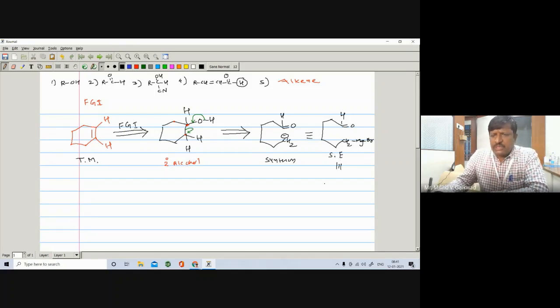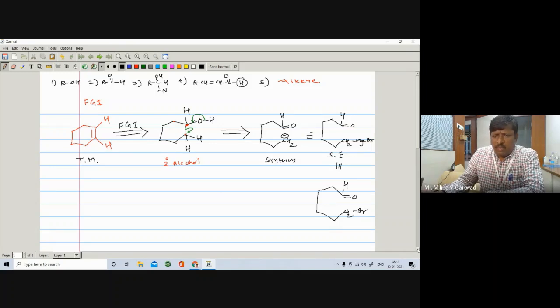Even though for this Grignard reagent, we can also write the alkyl halide, right? We can also write the corresponding alkyl halide. So for this one, you can also write the corresponding alkyl halide, C double bond O, here is the H, here is the CH2, and here is a Br. So it is your alkyl halide. So from this we can prepare this compound.